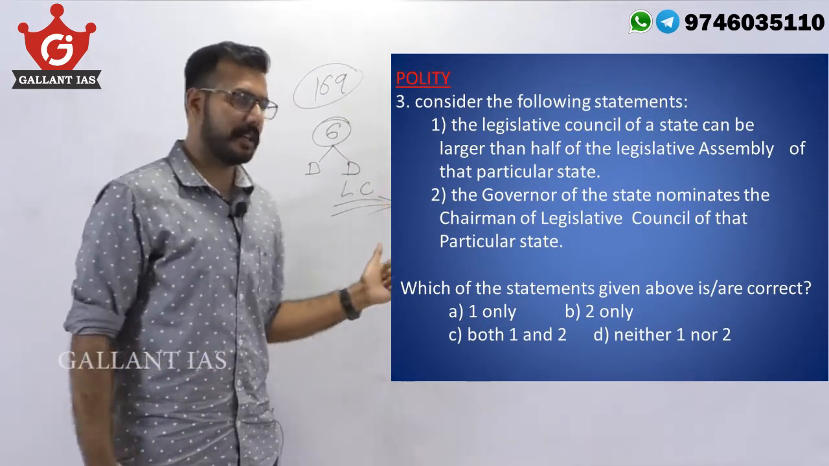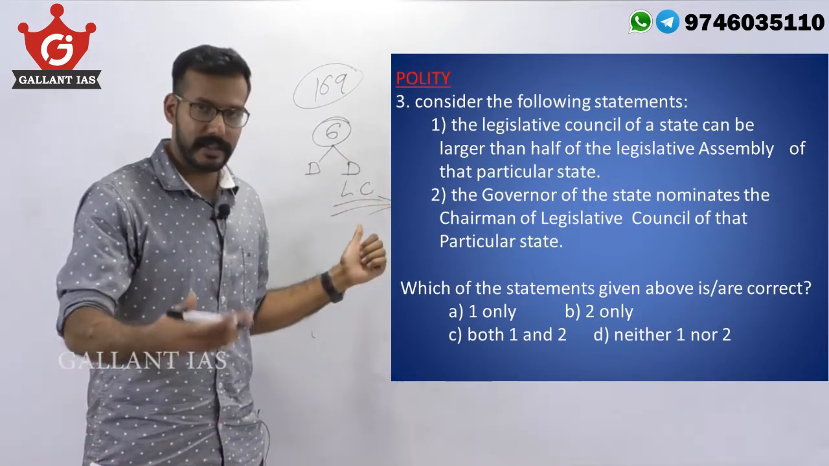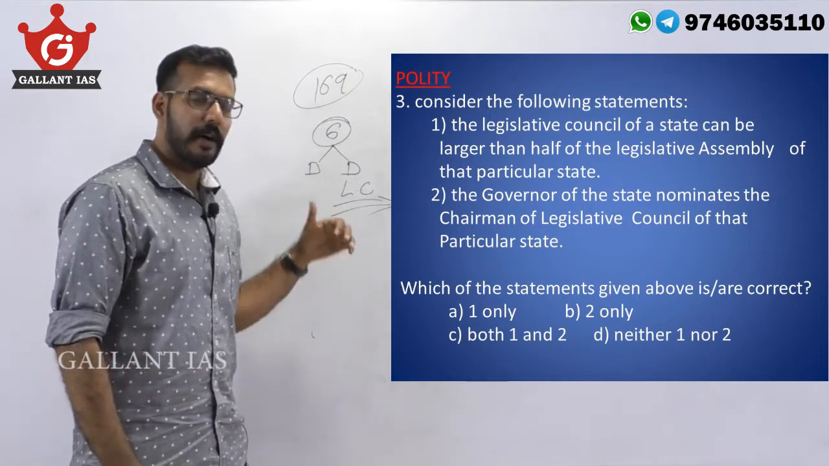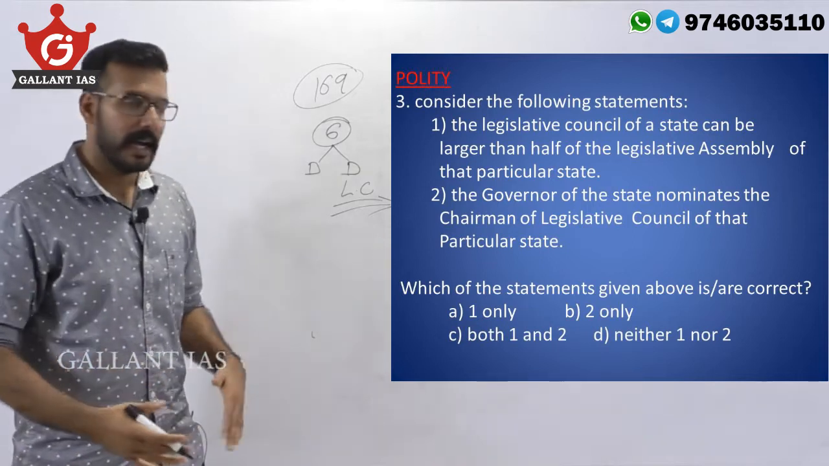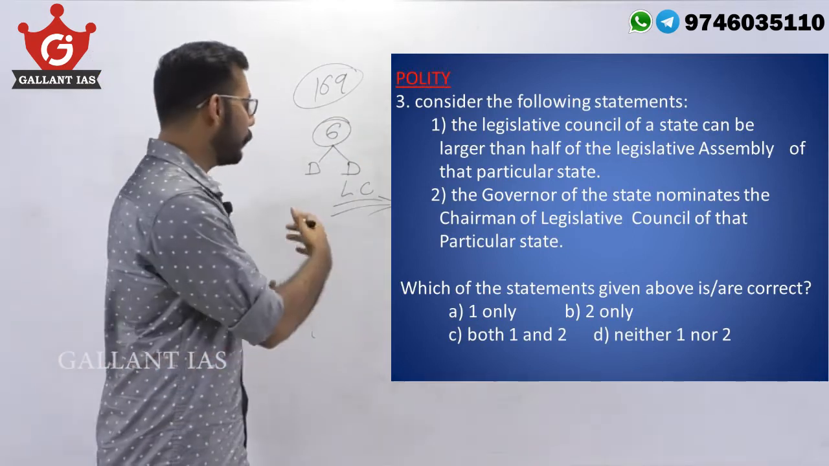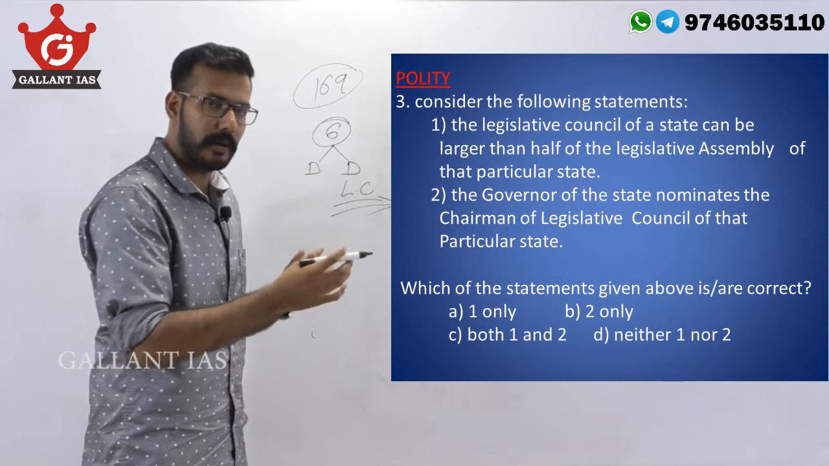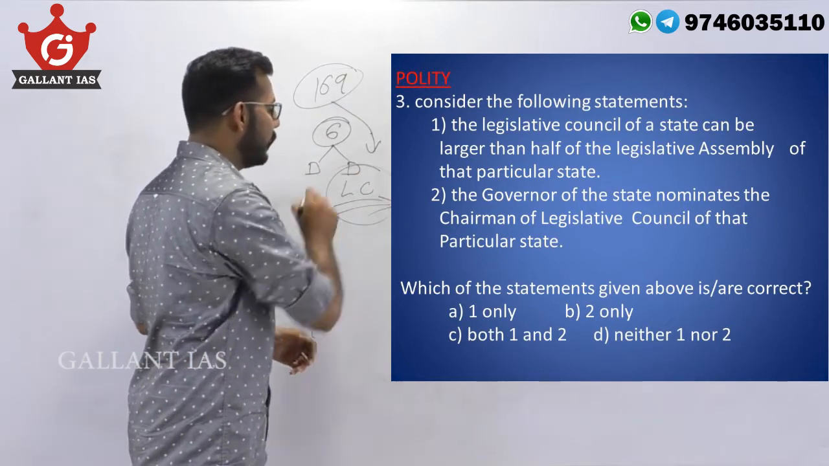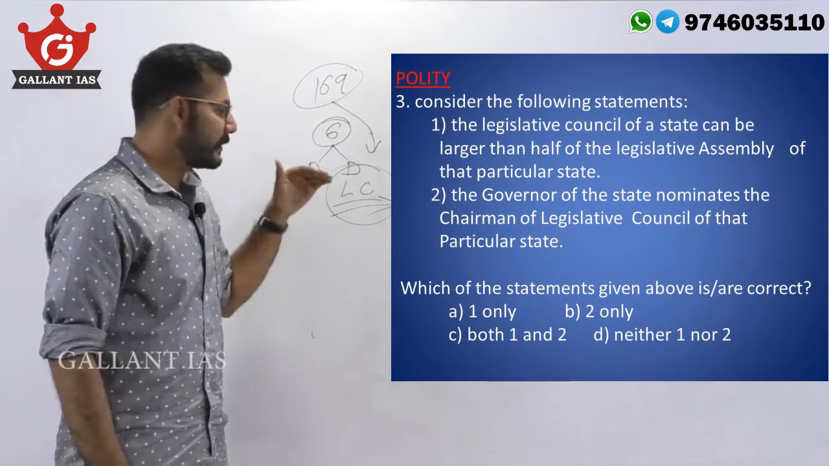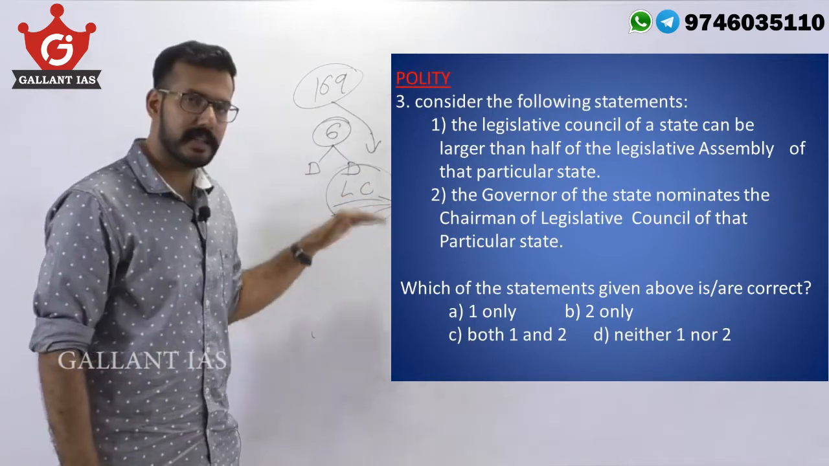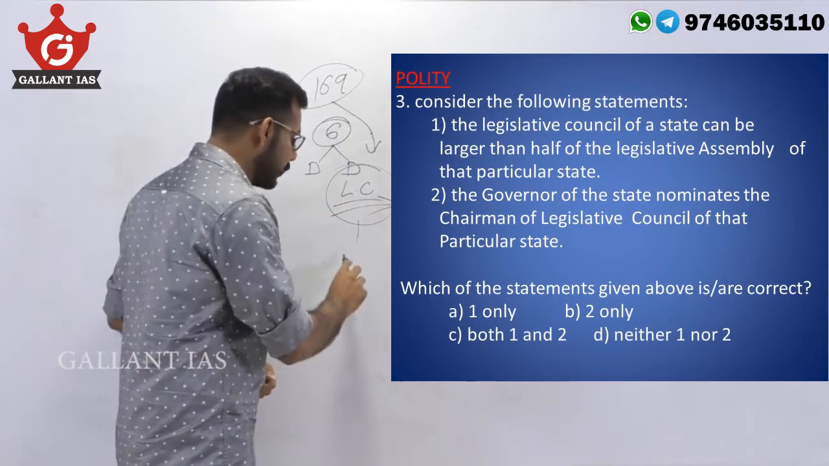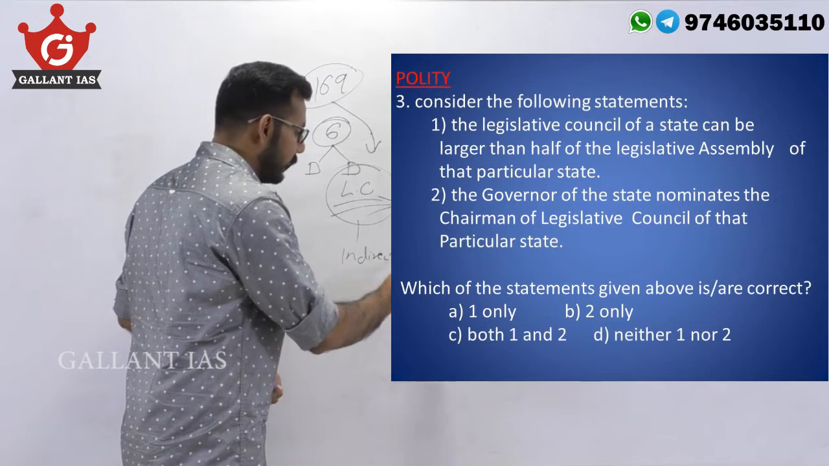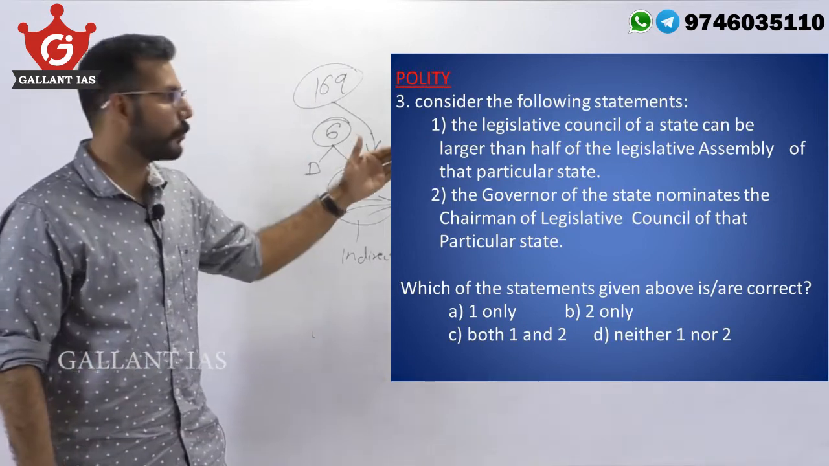To create a legislative council, the assembly of the state which wants one must pass a resolution in that favor and send it to Parliament. Parliament, on receiving that request, will pass another bill granting them a legislative council. The same procedure is followed when you want to remove a legislative council. And this legislative council is indirectly elected.